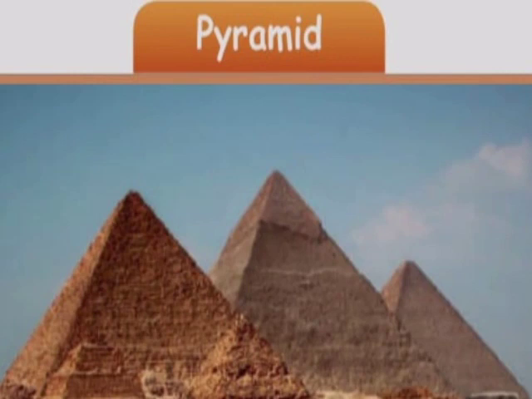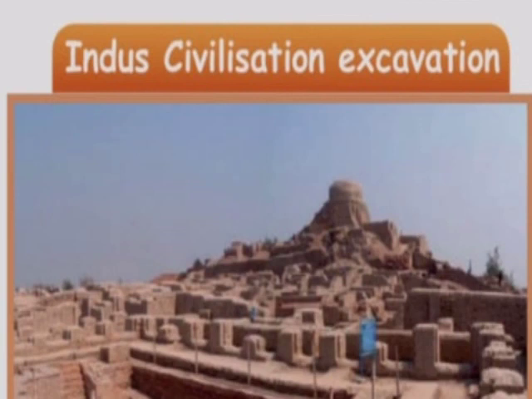Small pyramids were made for the queens and big pyramids for the kings. Huge tombs were built for the burial of the royal family. Skeletons found in the pyramids gave information about the average height and age of the people. Next, the Indus civilization, also called the Harappan civilization.